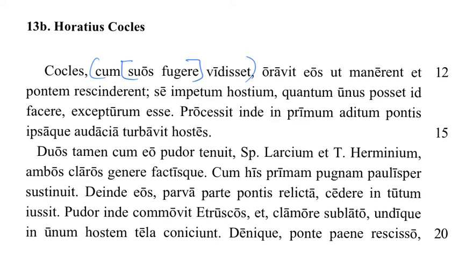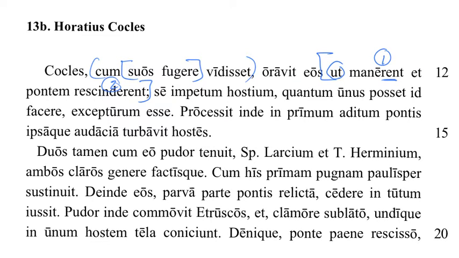When he had seen that his guys did this, here's your main verb, he begged them, and that introduces in turn another indirect command. Okay, so how do we know we have an indirect command? Well, we've got this word begging, which is one of the clues. When you're trying to get someone to do something, it takes an indirect command. And we have an ut and a subjunctive verb. And notice we have verb 1 and verb 2. So he begged them to do this and to do this to the bridge.